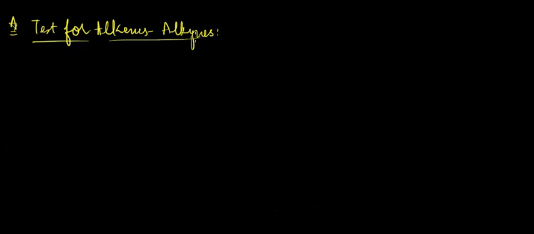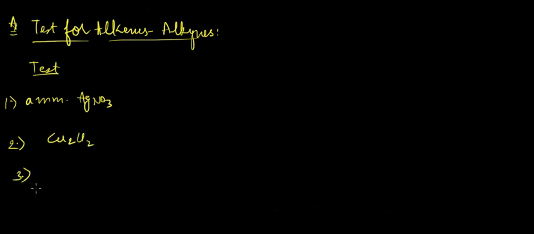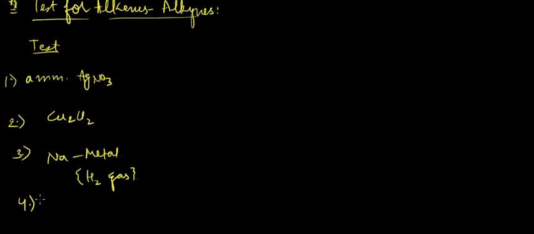So let's get started. First we'll be checking the tests for alkenes and alkynes. The first test we are applying is ammoniacal AgNO3. Then we have Cu2Cl2. Then we are applying the sodium metal test, where H2 gas liberation takes place as a checker, and then we are passing it through cold KMnO4.